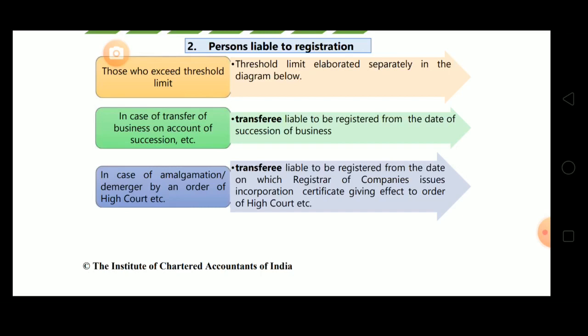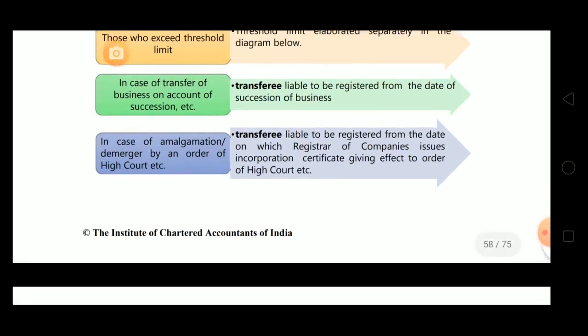Next case: in case of amalgamation or demerger by an order of the High Court, the transferee, means the resultant company, is liable to be registered from the date on which the Registrar of Companies, ROC, issues the incorporation certificate giving effect to the order of the High Court. In this case, the transferee is not liable to get registered from the date of amalgamation, but from the date ROC issues the incorporation certificate.